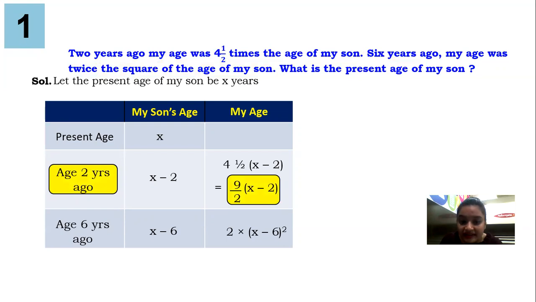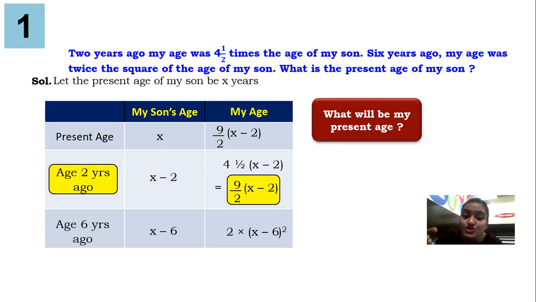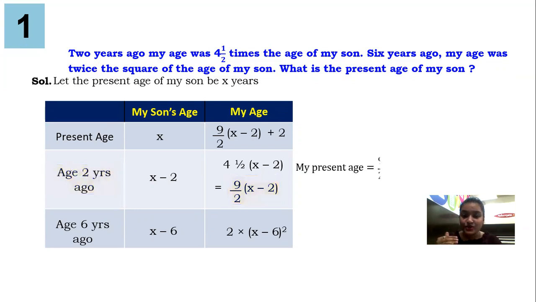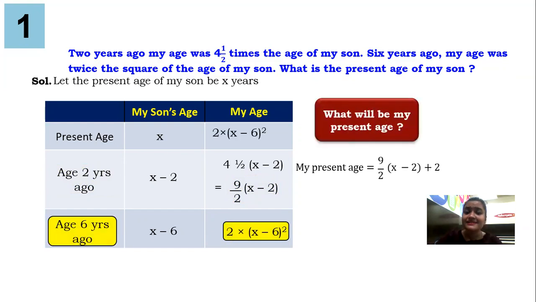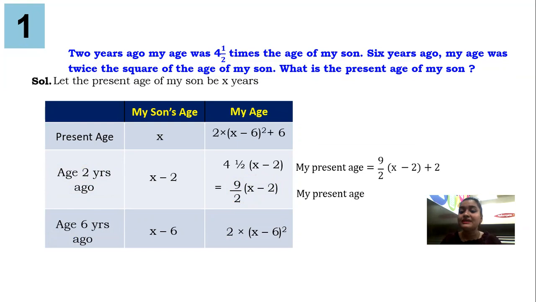So if 2 years ago my age is 9 upon 2x minus 2, today it will be plus 2, meaning 2 years more, because I have become 2 years older. 6 years ago, if my age is 2 into x minus 6 the whole square, today it will be plus 6, and both will give me the same answer because both are related to my present age.